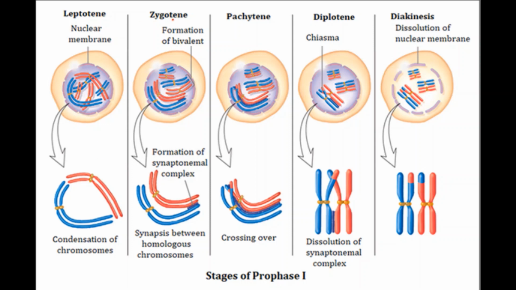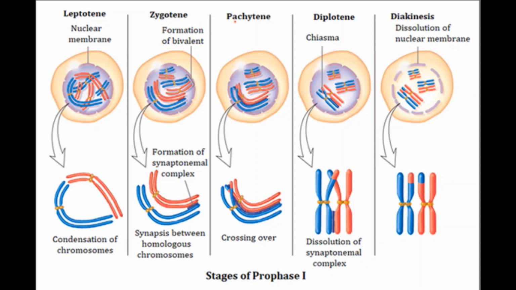The second stage in prophase 1 is zygotene. Zygo means pair, tene means thread. So there is a pairing of homologous chromosomes during zygotene. We call this process synapsis. So synapsis is a pairing of homologous chromosomes during the zygotene stage.